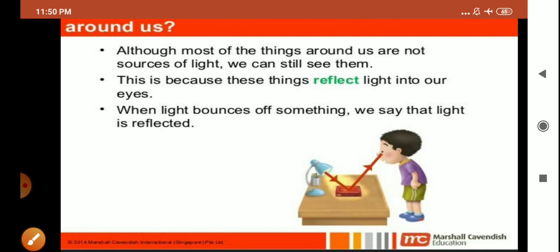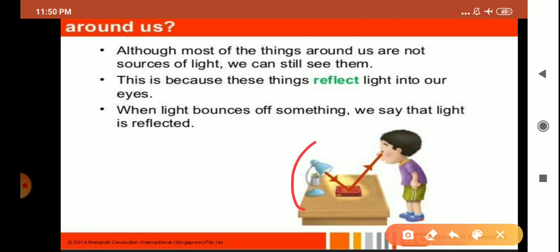So how are we able to see the object? If light from any light source falls on any object, what happens? It bounces back, means it strikes back. After striking a surface, it again bounces back in the same medium.